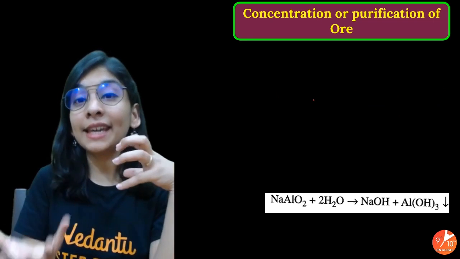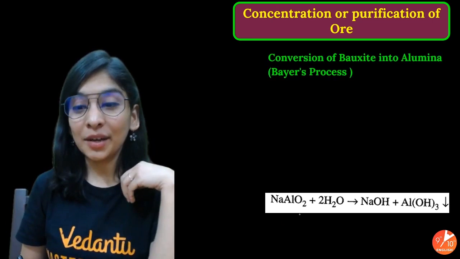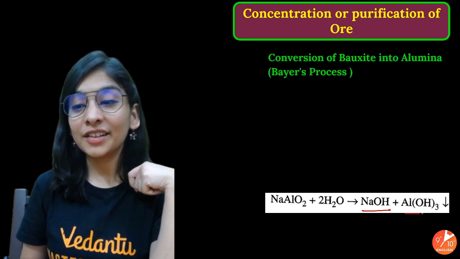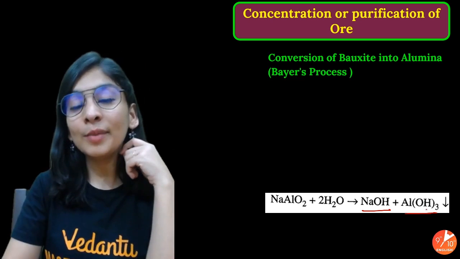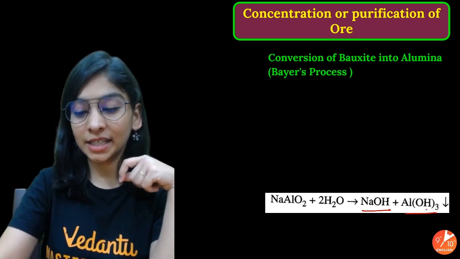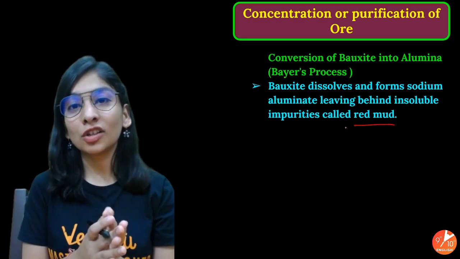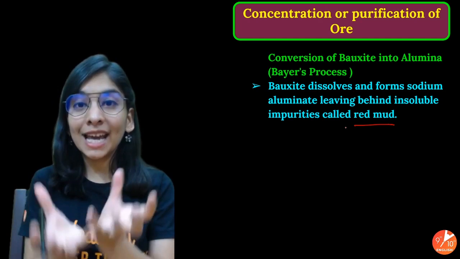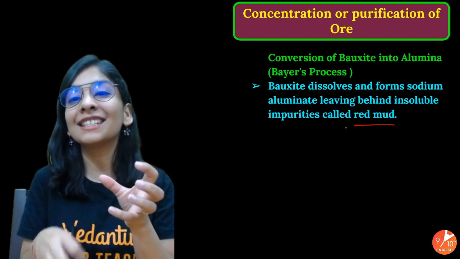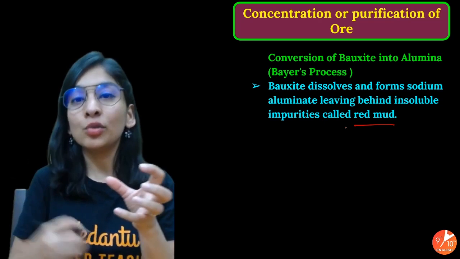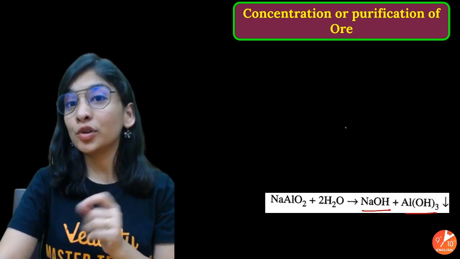So what you will see after some time when you're heating it is that it is somewhat converting to sodium hydroxide, again giving back more of a reagent, and you're getting aluminium hydroxide white precipitate. There's one more thing that we just missed. There will be insoluble impurities also called red mud. So when you get your sodium aluminate with water, there will be insoluble impurity that settles down, that is red mud. You can remove those impurities. That's my insoluble impurities gone.